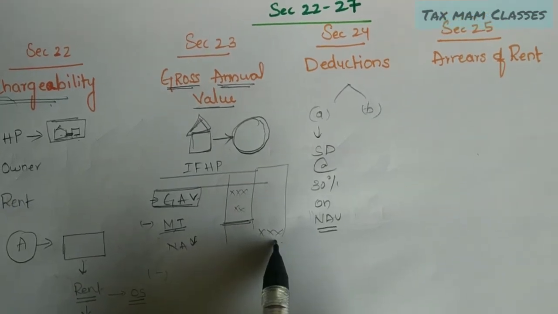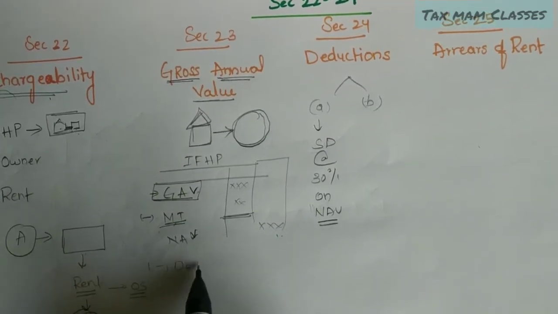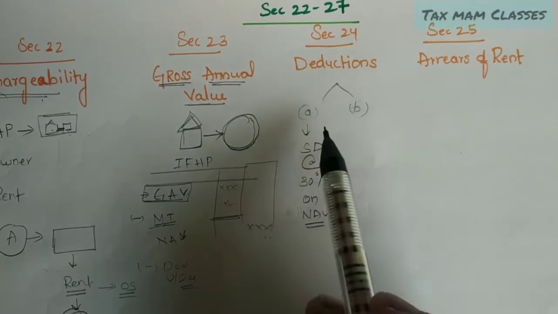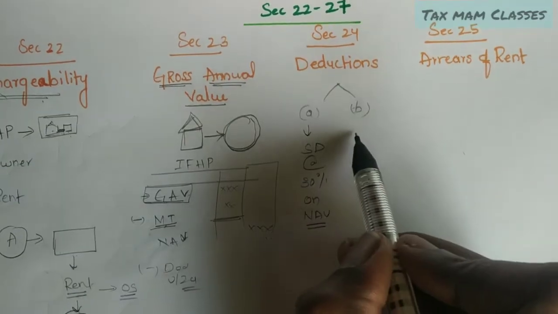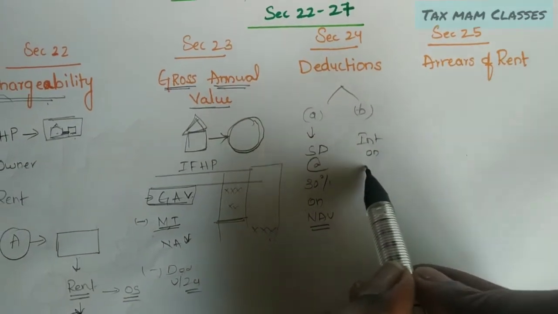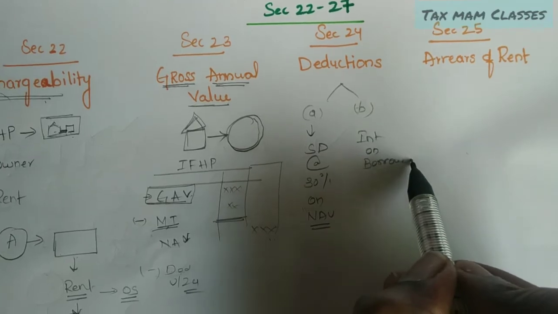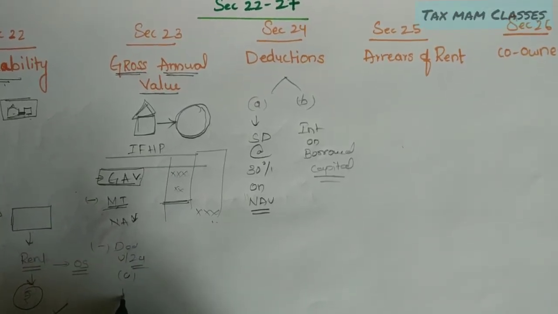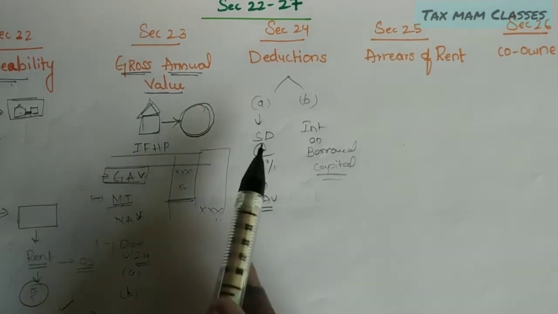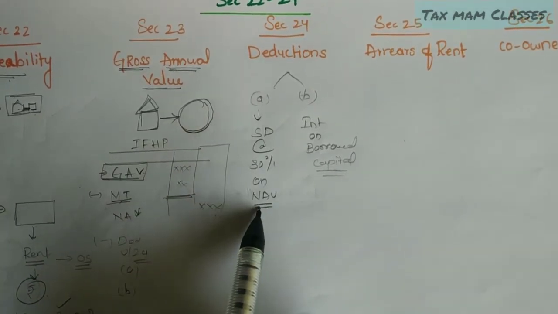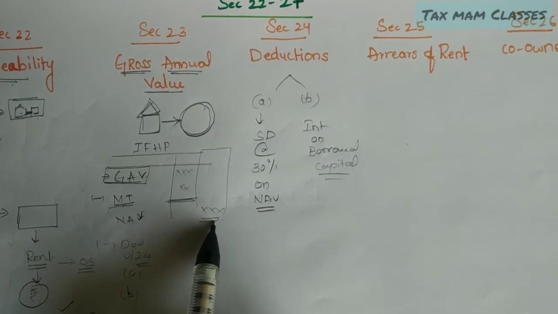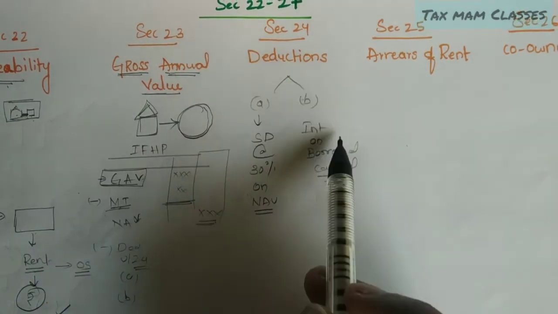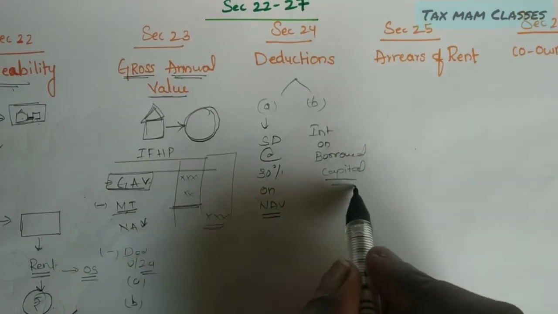Once we get the net annual value, we have to give the deductions under section 24. How many deductions are there? Two deductions: 24A standard deduction and 24B interest on borrowed capital. What is this 24A standard deduction? That is 30% on NAV, net annual value. On whatever amount we get, 30% we have to give as a deduction. 24B is interest on borrowed capital. Some provisions are there.